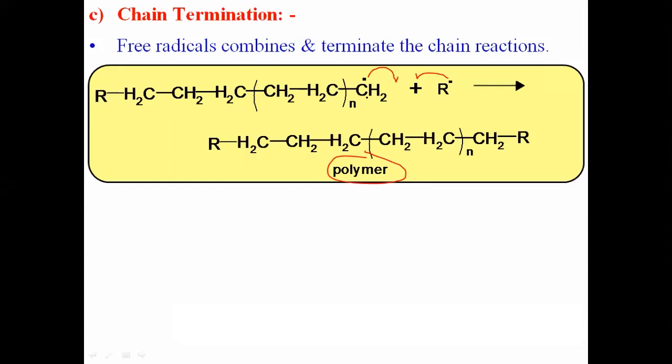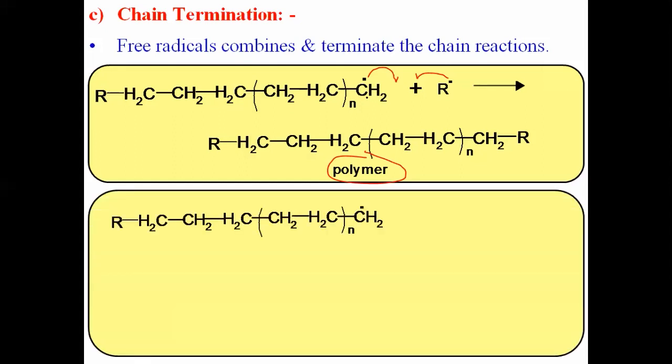Now there is one more way. In termination there is one more type. Let me show the previous free radical once again. This is our large free radical, with the end carbon having an unpaired electron. Now that large free radical, one large free radical, can combine with another large free radical. Meaning its reaction can occur with one more large free radical. This is another free radical.